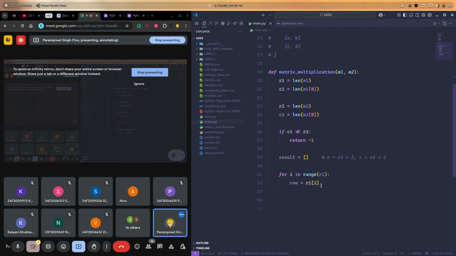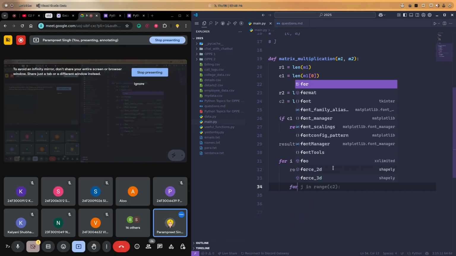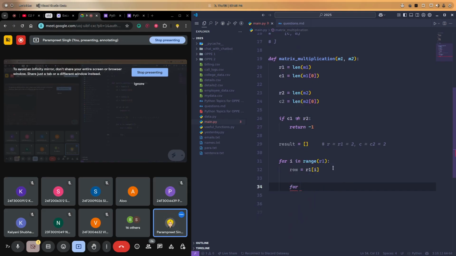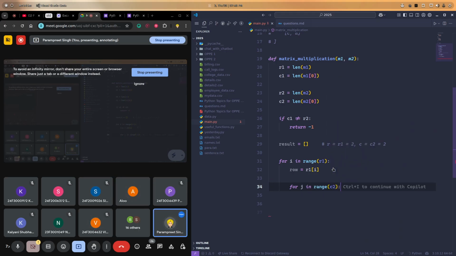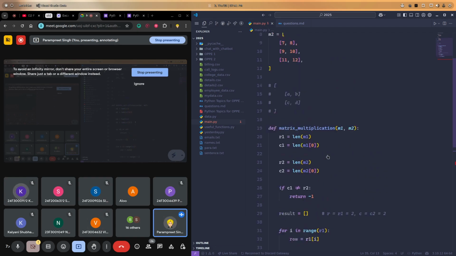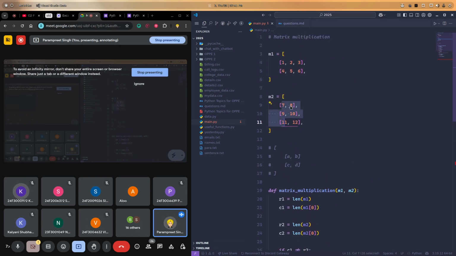How can we iterate through the columns? For I in the range of C2. Okay, I cannot use the same variable; I can use any other name. So let's consider J. For J in range C2. Why C2? Because it is the column of the second matrix, since I want to do column wise operations.